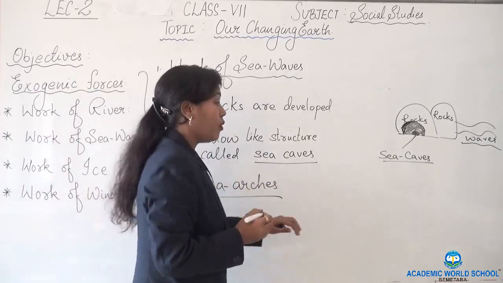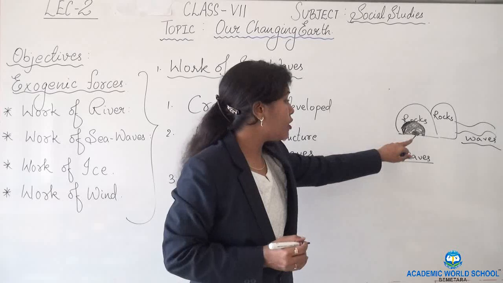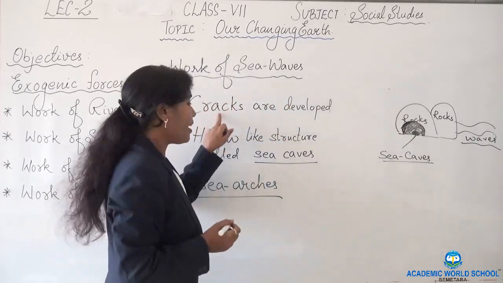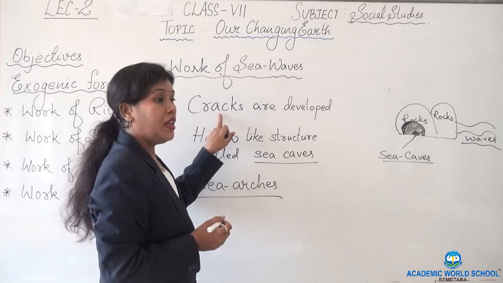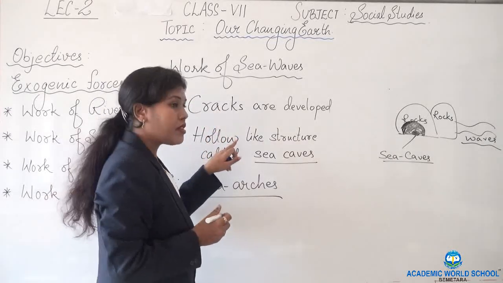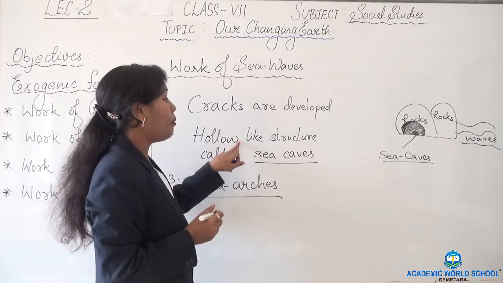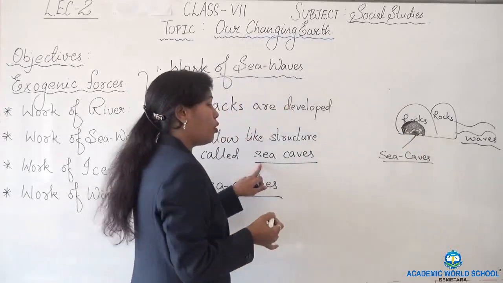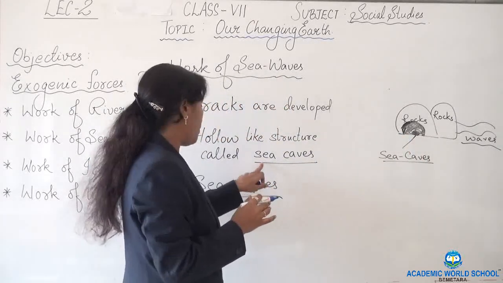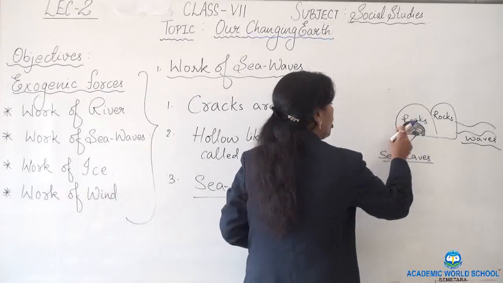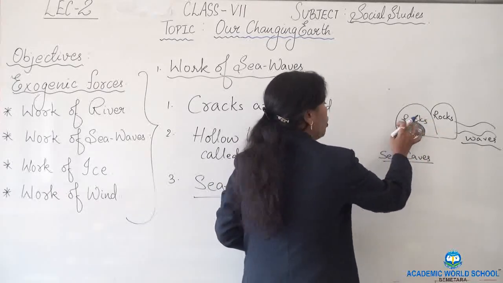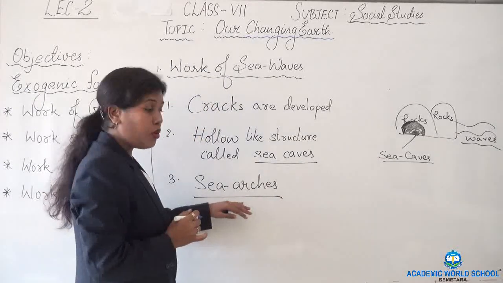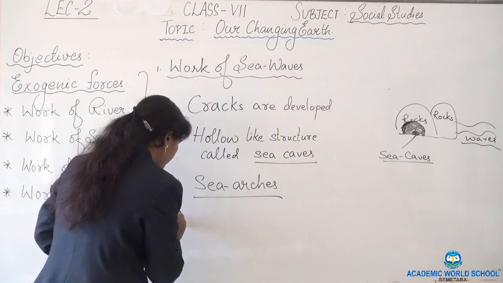Sea arches. When the sea waves continuously strike the rocks, they create cracks. And when these cracks are struck again and again, a hollow-like structure is formed. Those hollow-like structures are known as sea caves. With the continuous erosion or movement of the sea waves, sometimes this hollow-like structure gets bigger and only the roof remains. Only the roofs are known as sea arches.